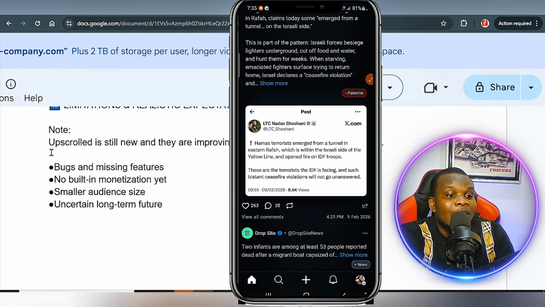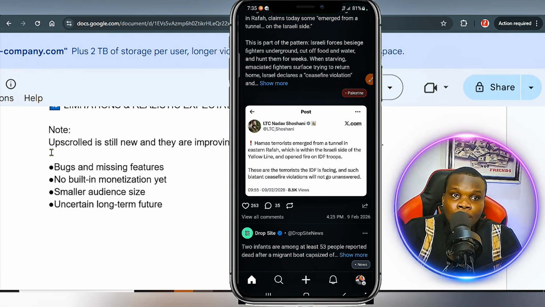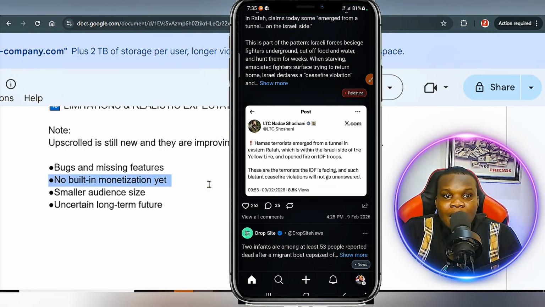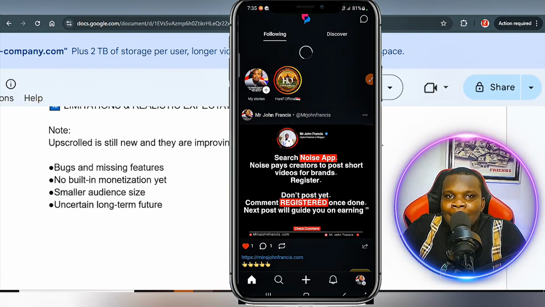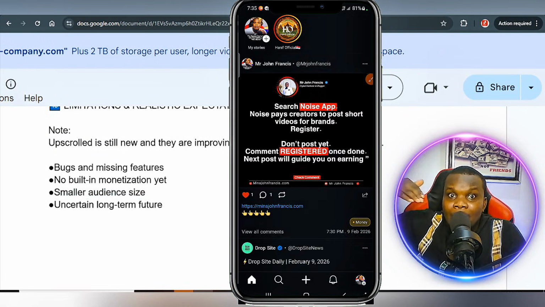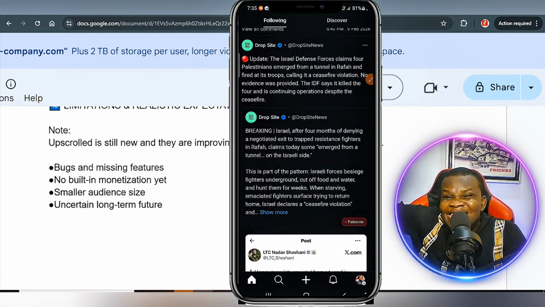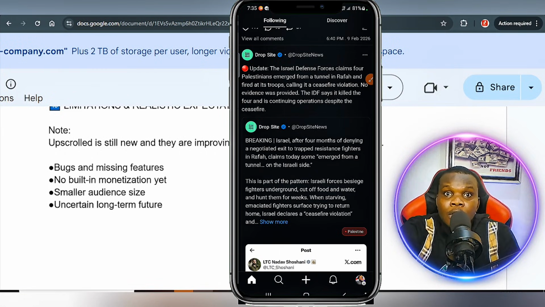This platform is still in the development stage. I know they're working on that. Another thing you have to know about this platform is that there's no inbuilt monetization right now. It also has a small audience compared to other bigger social media platforms. You can't compare a social media platform that's been around for ages to one that was just launched a few weeks ago.